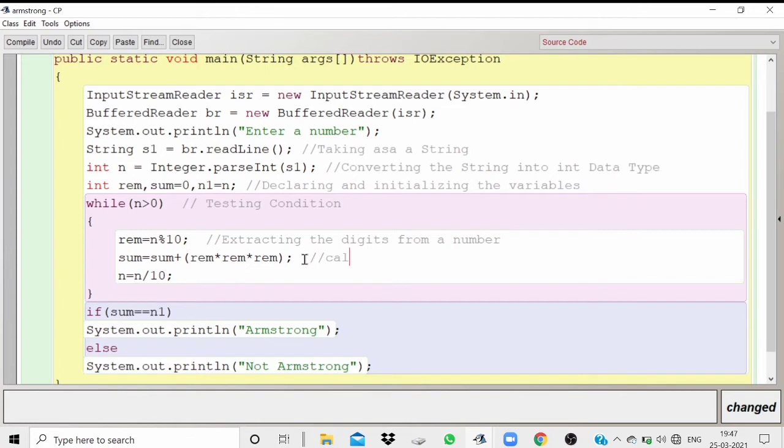Now the comment for this line would be calculating the sum of the cubes of the digits. So, calculating the sum of the cubes of the digits. Here we'll be writing extracting the number.